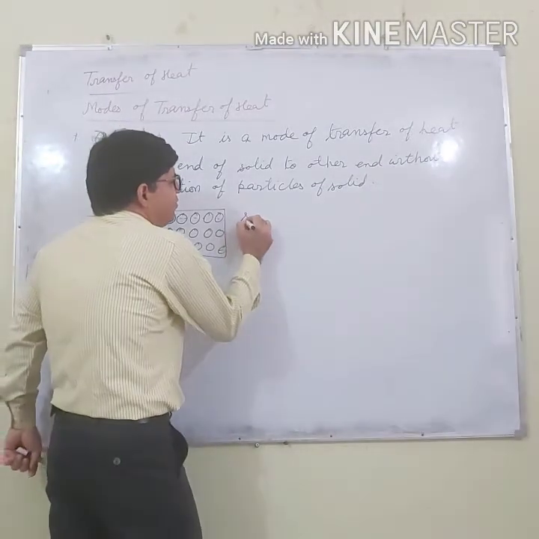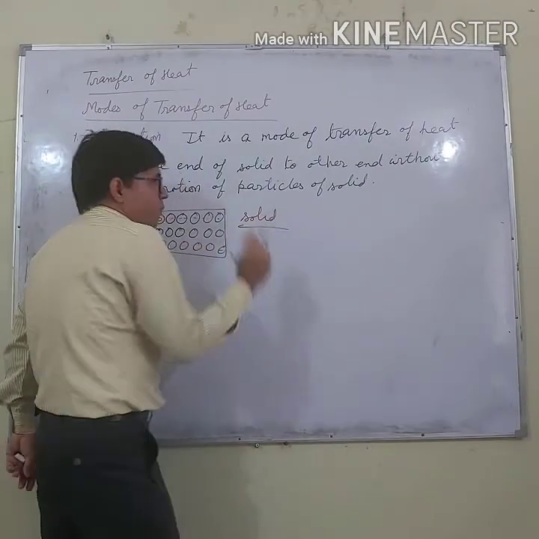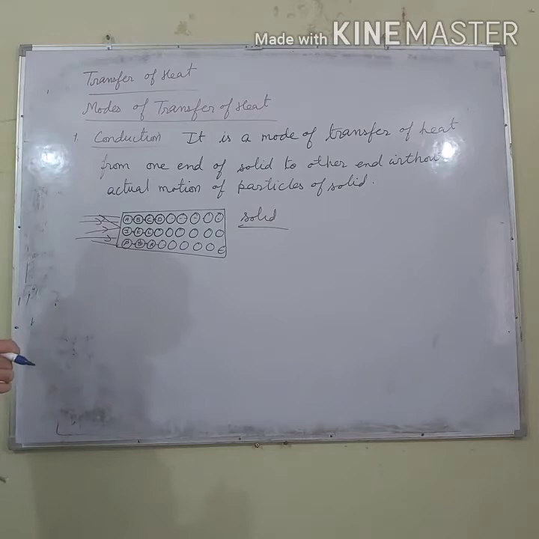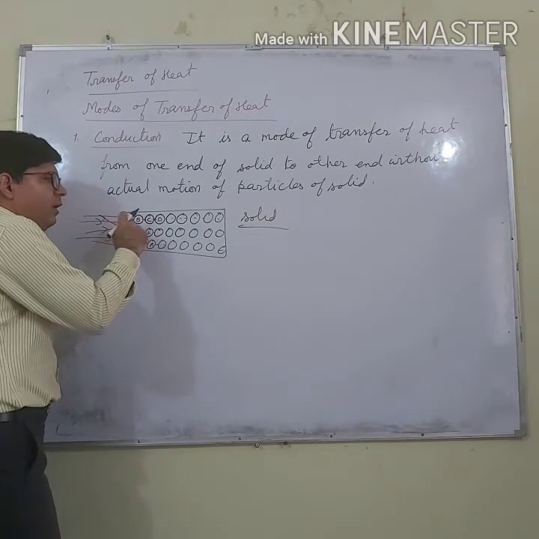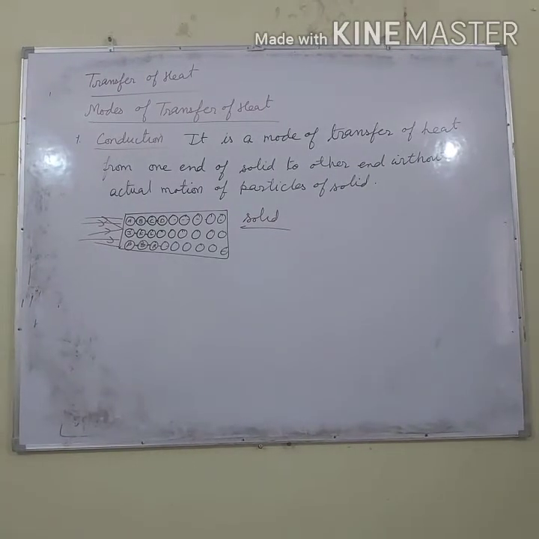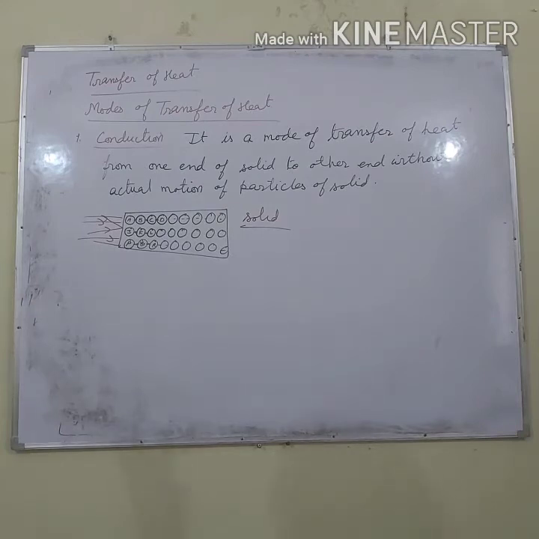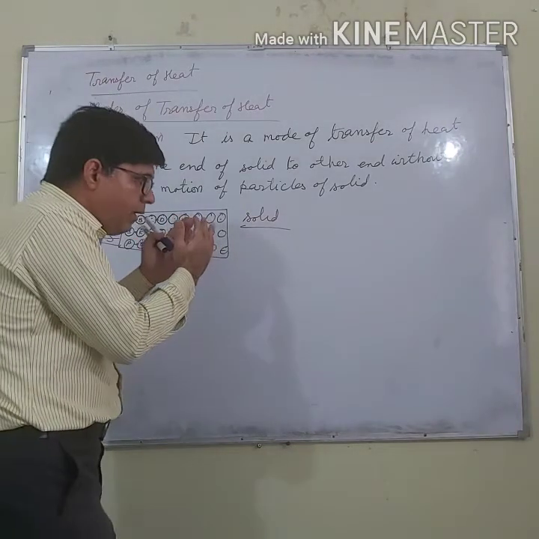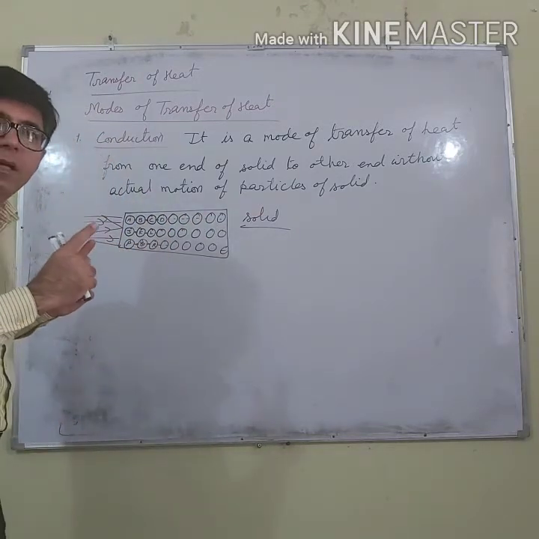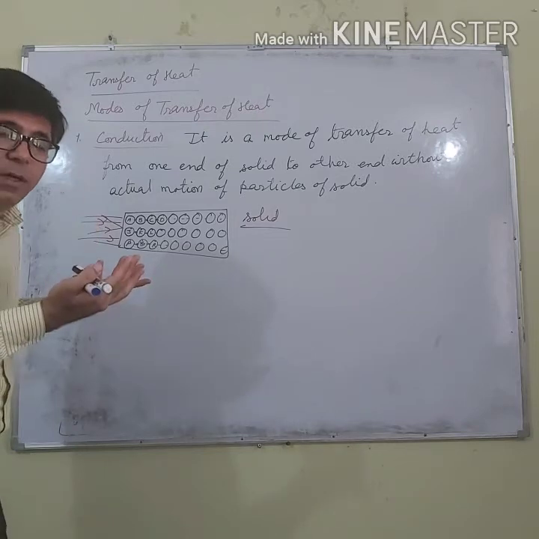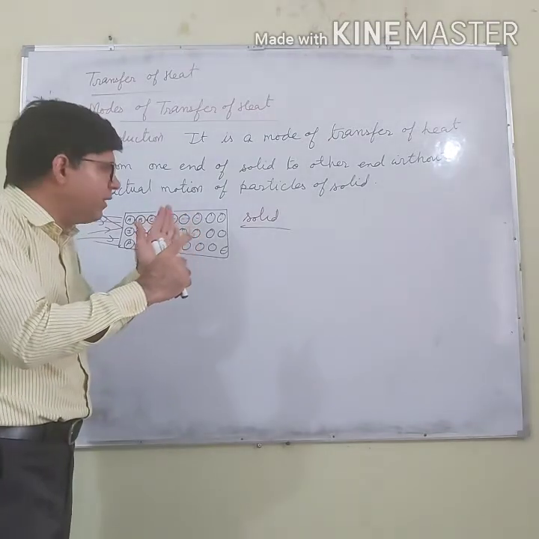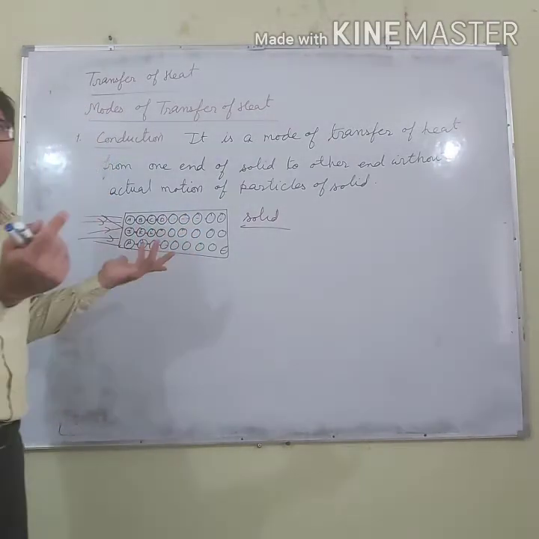Now, how much heat gets transferred from one end to the other depends on how the particles are arranged in the solid, how close the particles are to one another. So it depends on that. And conduction is only possible in material in which the particles do not move but remain relatively fixed at their position.